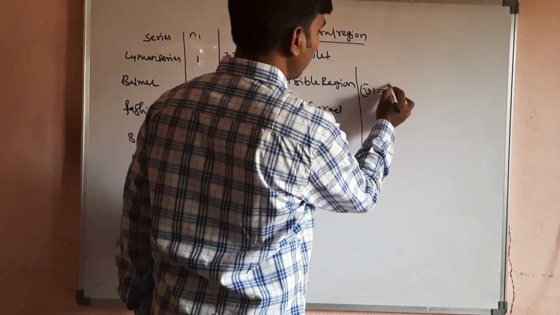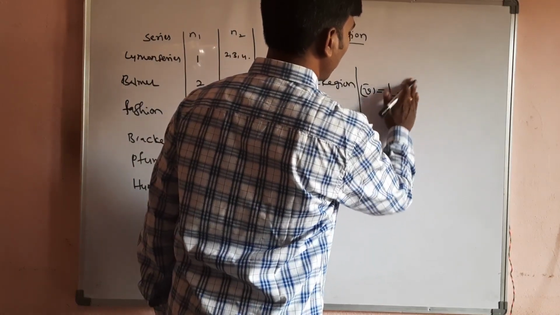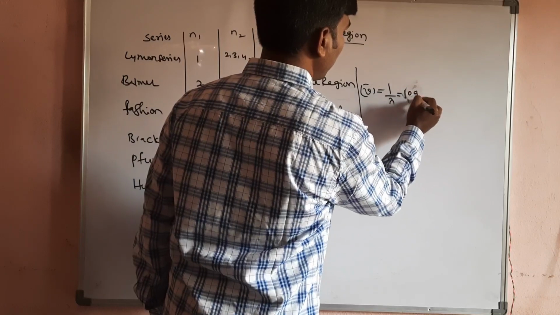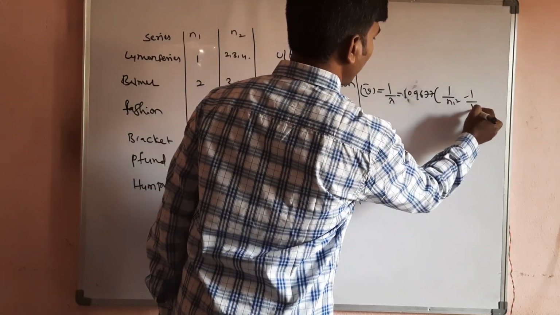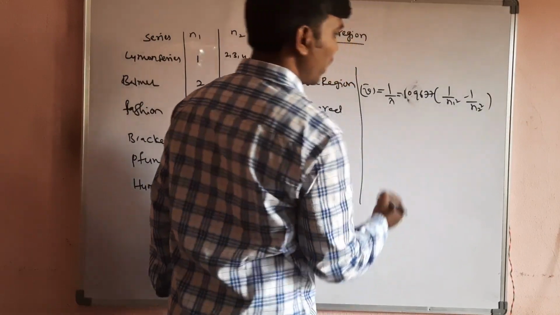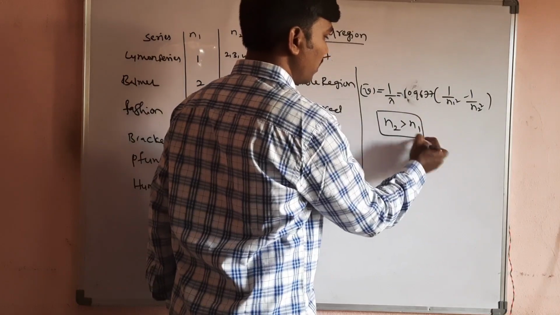And here we can calculate the frequency by using this formula: nu bar is equal to 1 by lambda is equal to 109677 into 1 by n1 square minus 1 by n2 square. Here the condition is always that n2 should be greater than n1. This is the condition, right?